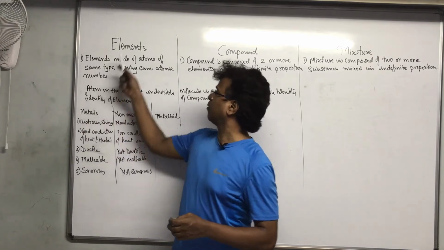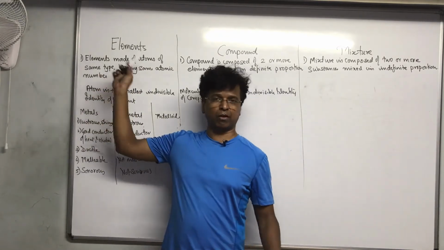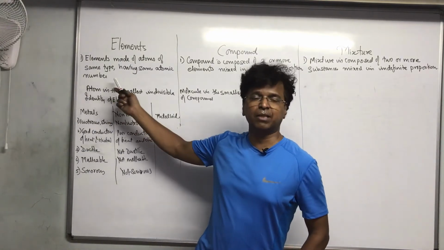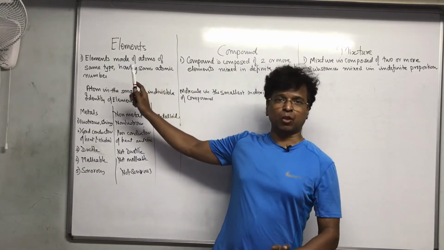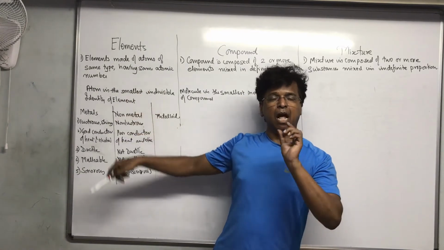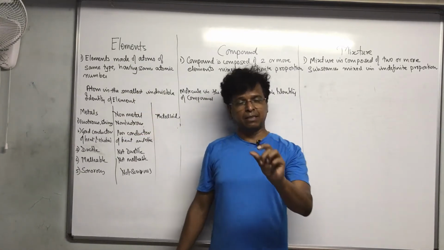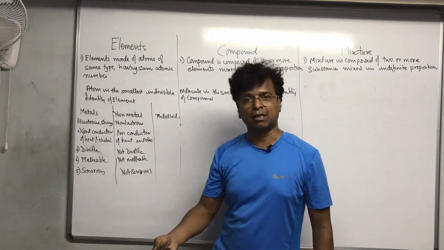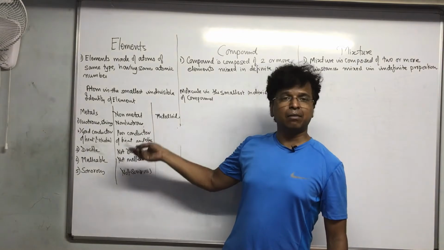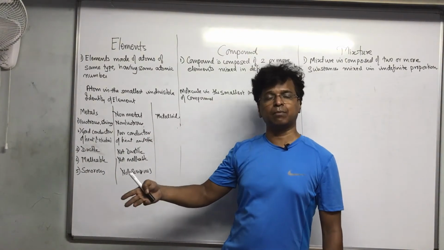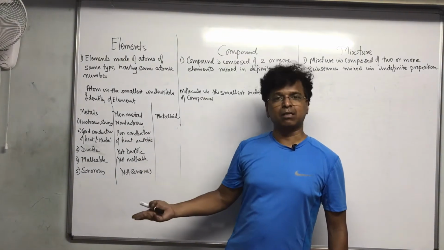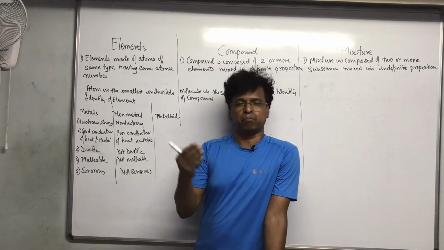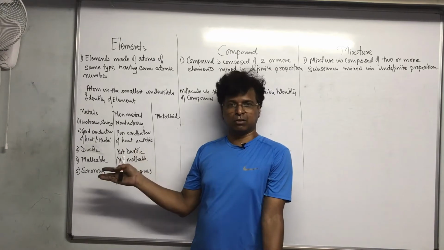So this is when you talk about elements. If you have to write a short note on elements or give the introduction of elements, this is what you have to understand. Elements basically are made up of atoms of the same type. They have the same atomic number. An atom is the smallest indivisible identity of an element. You can't break an atom beyond that. Elements are of two types broadly, metals and non-metals. You can consider metalloids also at that time.